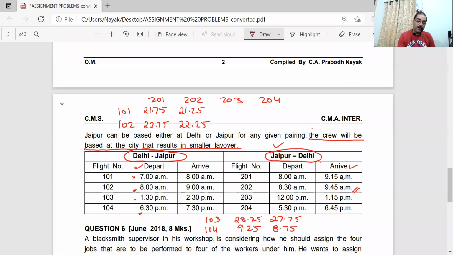See this, I have underlined this part. The crew will be based at the city that results in smaller layover. So what is the meaning of that? How is it going to impact my problem?